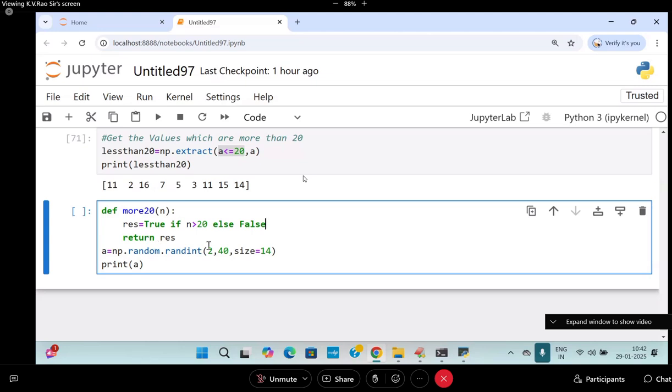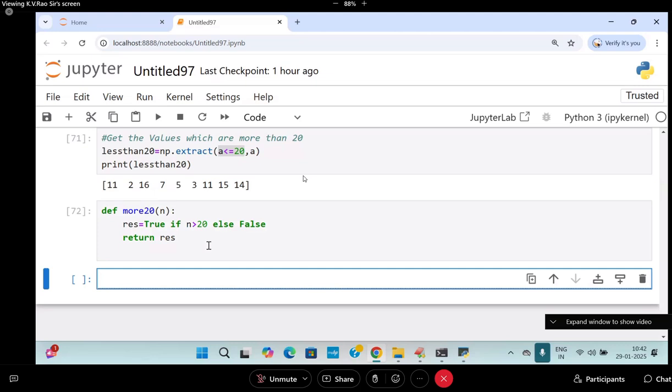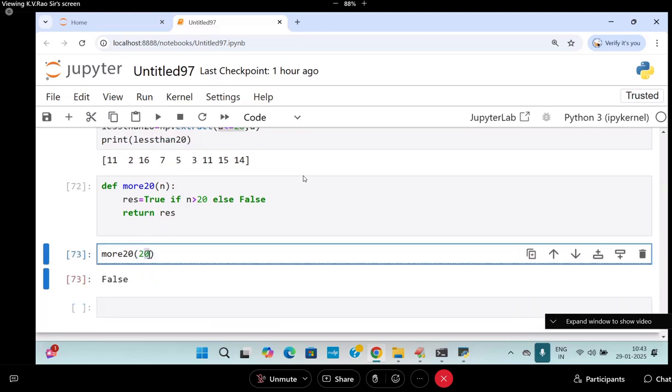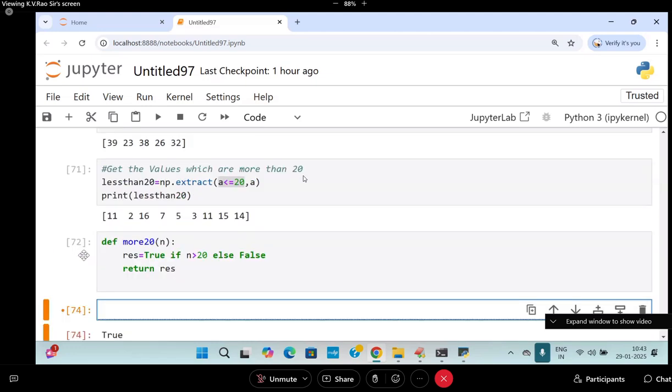This is called a ternary operator. Okay. My function is completed. This is my function. Understand? If you want to test it, more_20 of 20, exactly 20. What is the answer? False, because I am using greater than. If I use 21, what is coming? Like that, I am going to use it.